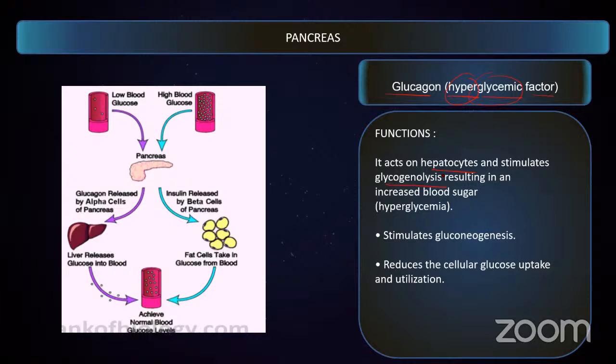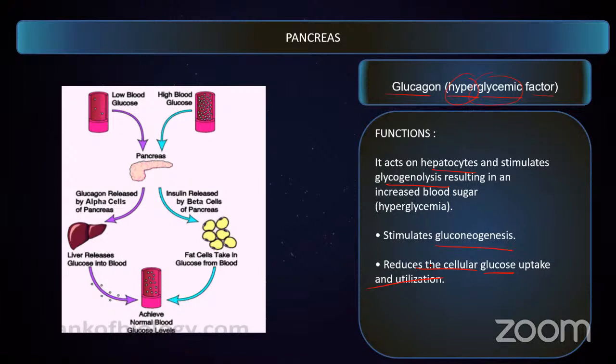So when it goes to glycogenolysis, it results in an increase in blood glucose. It also stimulates gluconeogenesis in the tissues. If the cells take away all the blood glucose, then the blood glucose will decrease, so it will not allow the cells to take up glucose. It reduces glucose uptake in the cells and tissues and even their utilization. That is why glucagon is called a hyperglycemic factor.